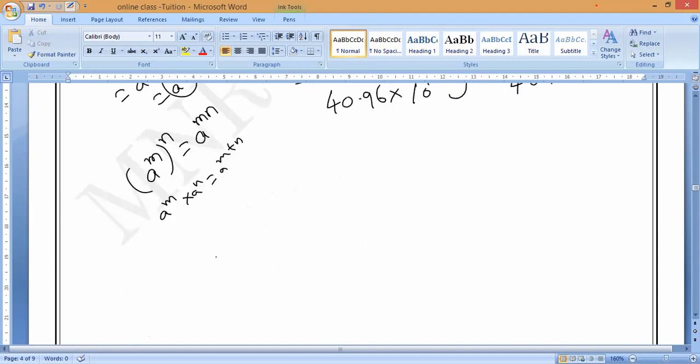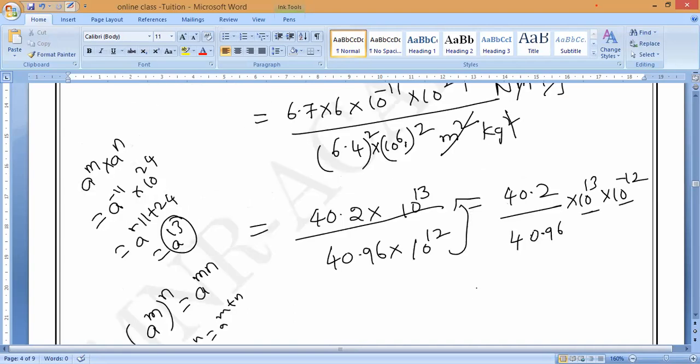Observe very carefully: m means 13, plus means plus, and n is minus 12. So a power 13 plus minus 12 equals a power 1, which is 10 power 1. Now 40.2 divided by 40.96 into 10 power 1, or 10 we can say.